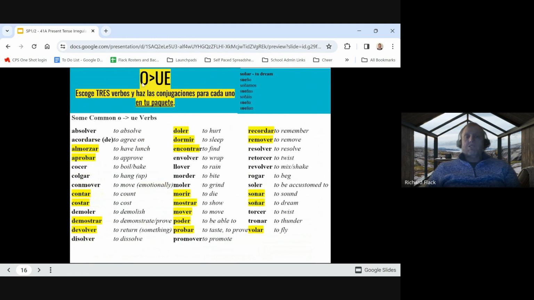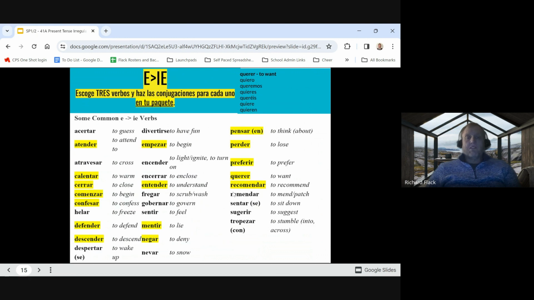Okay, now we're on to the O to UE stem changes. So again, all of the verbs that are highlighted in yellow, you are going to star or highlight. I should actually pause for just a moment. I forgot to ask you to do something on the other slide. So for each one of these slides, after you've starred or highlighted the required verbs, I need you to conjugate these verbs in your packet. There's a little conjugation table, and I want you to do the conjugations for them.